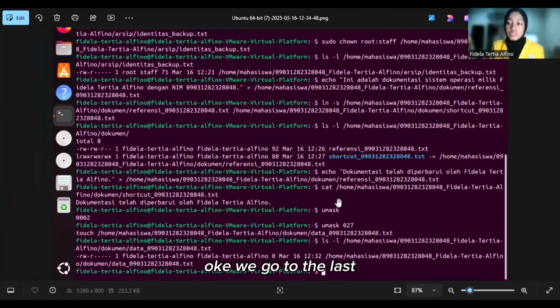Okay, we go to the last question. Number 5 is about user mask configuration, and in section A the question is checking the default umask. We input the command umask and the output is 0002.